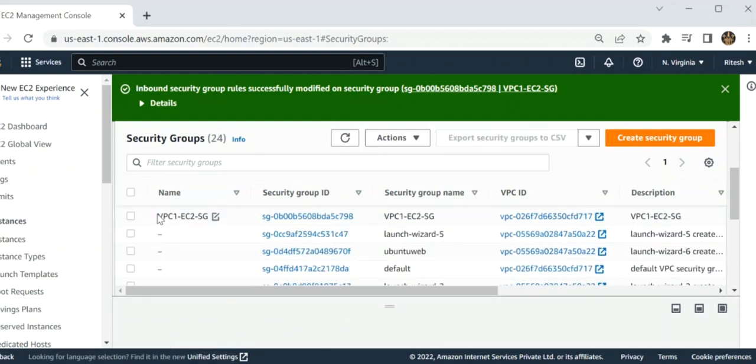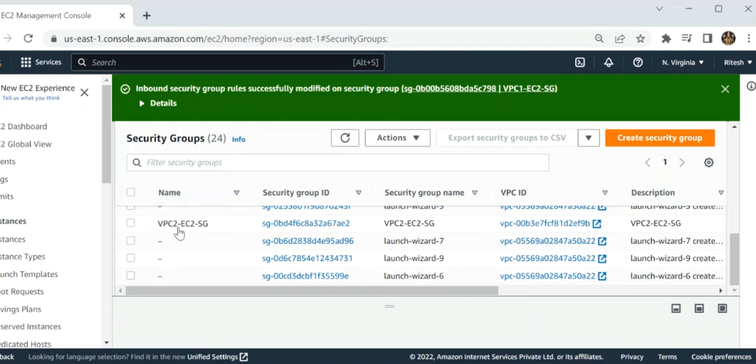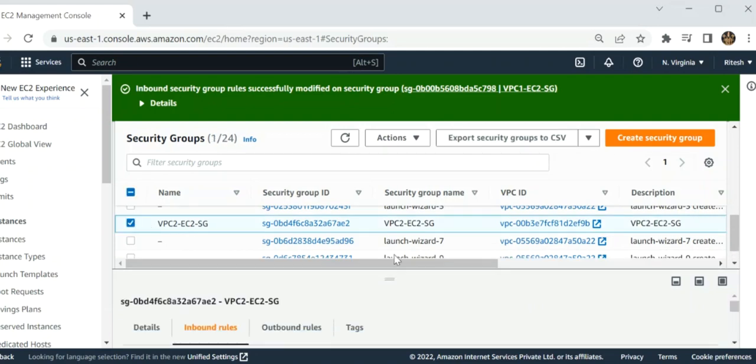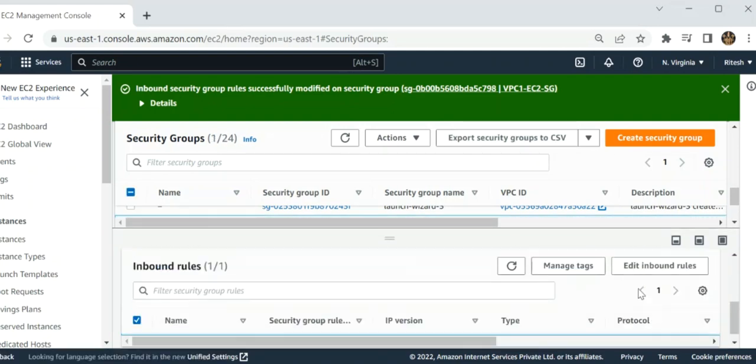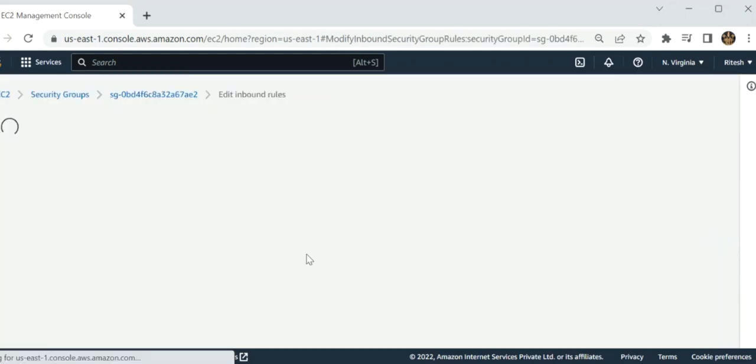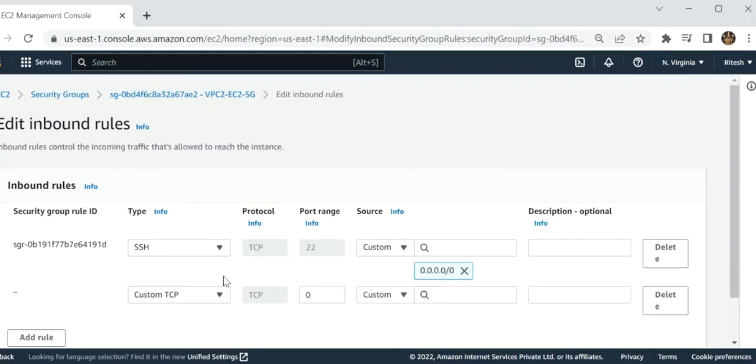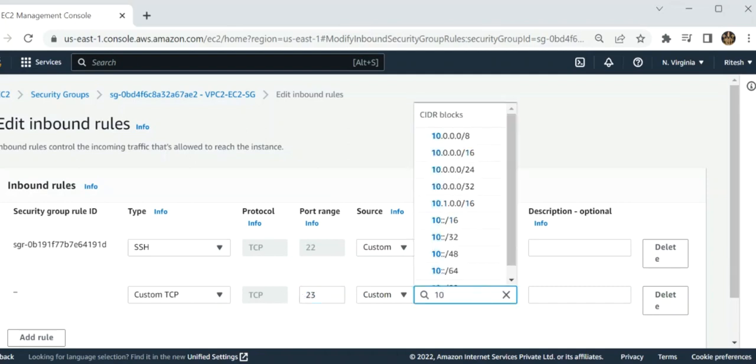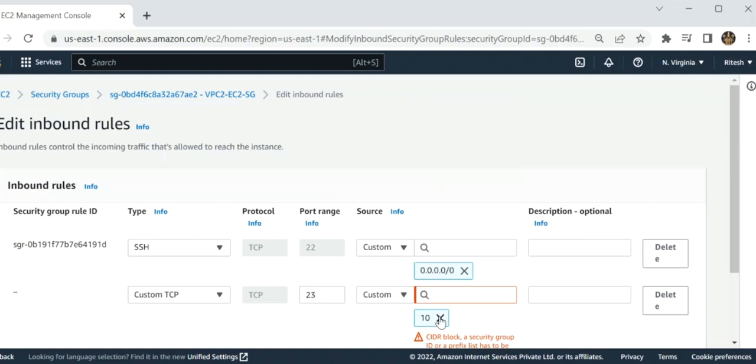So now I have to click on VPC 2, click on edit inbound rules, click on add rule. Now create custom over here. I provide the custom rule with the CIDR of VPC 1. Now provide the CIDR of the VPC 1 over here.